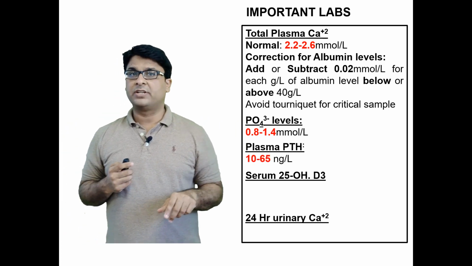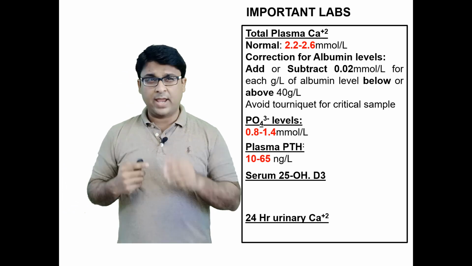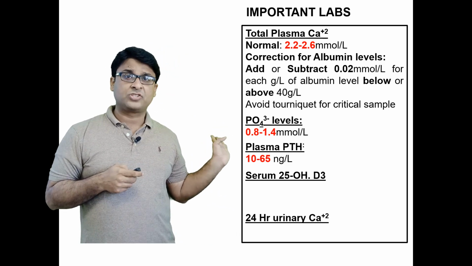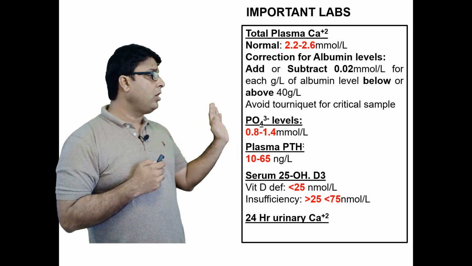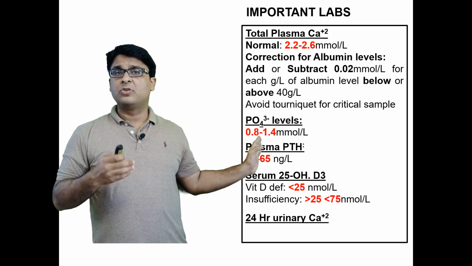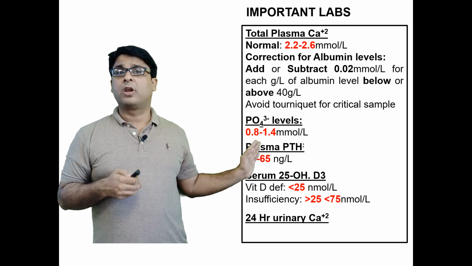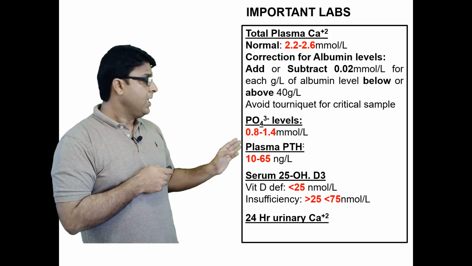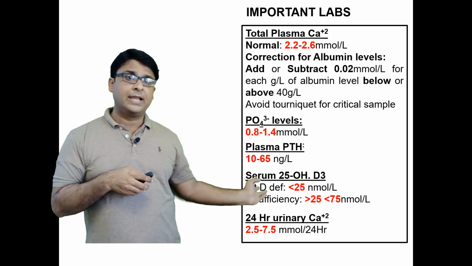Plasma parathyroid levels are 10 to 65 nanograms. They may be giving you in picograms, okay, which is a different value. Serum 25 hydroxy D3, which is the vitamin D3 levels. So you are called vitamin D deficient if your value is less than 25 nanomoles, and you are said to be vitamin D insufficient if this is between 25 to 75, okay? And 24-hour urinary calcium is also sometimes measured. So these are some important values.